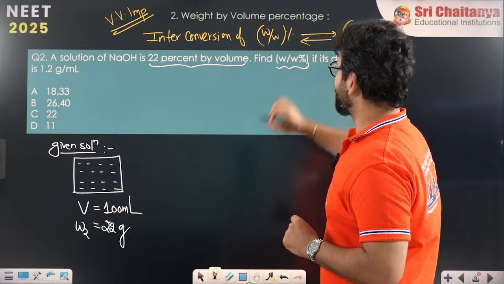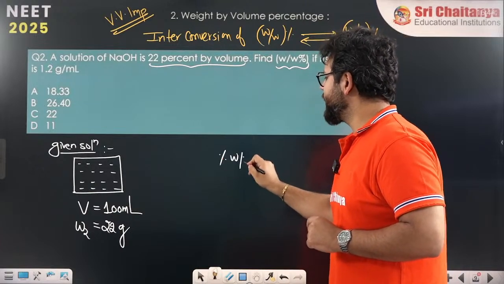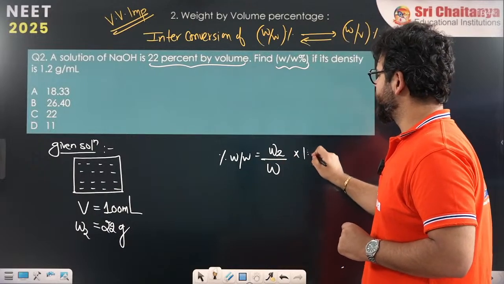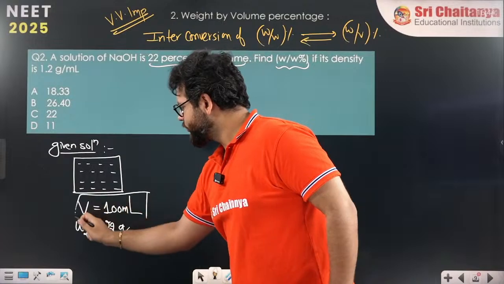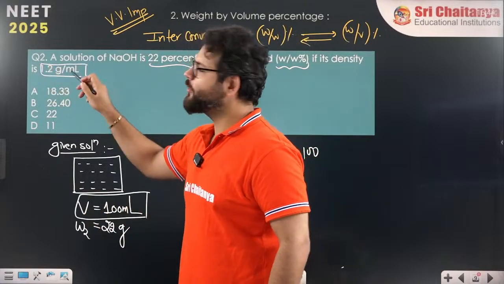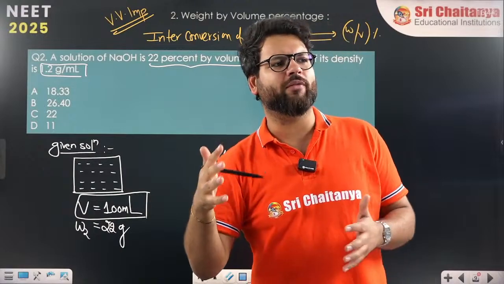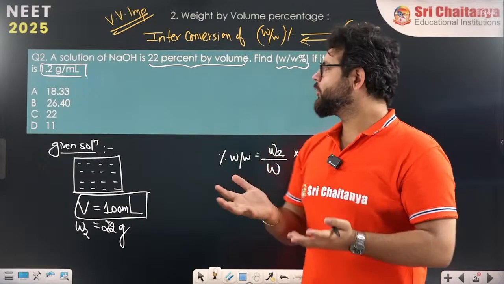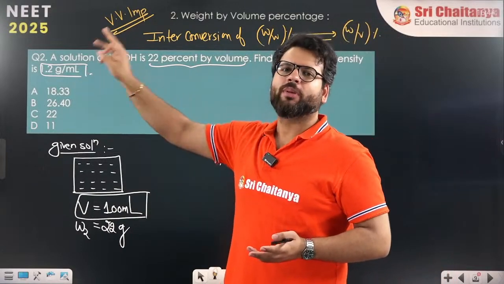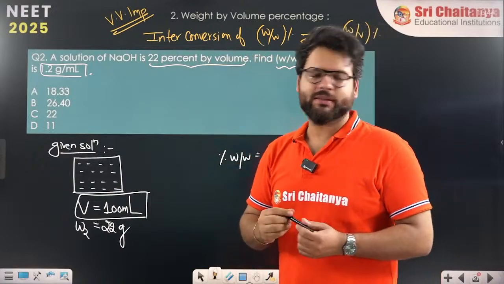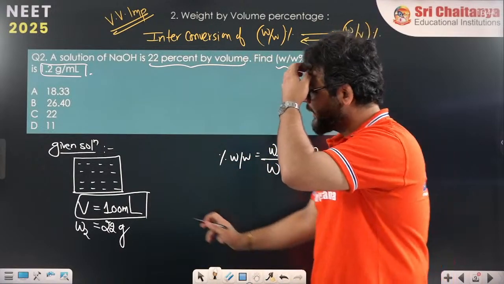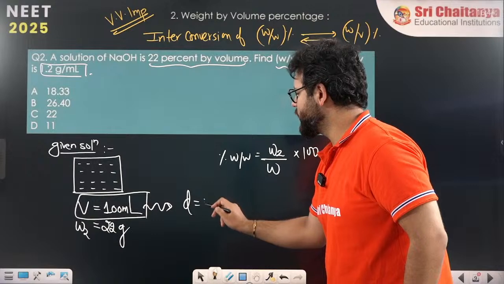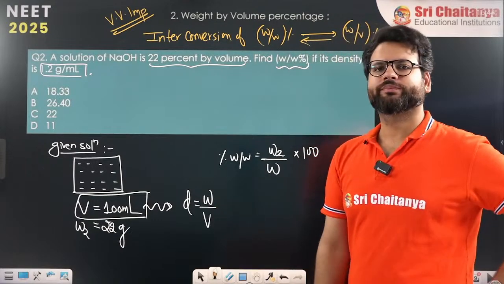Find its weight by weight percentage. We know that percentage weight by weight is nothing but weight of solute by weight of solution into 100. Volume of solution you know. Density you know. If I know that this solution is 100 ml, and its density is 1.2 gram per ml, can I find its weight? Yes. So using density, convert volume to weight. Density equals weight of solution by volume of solution.